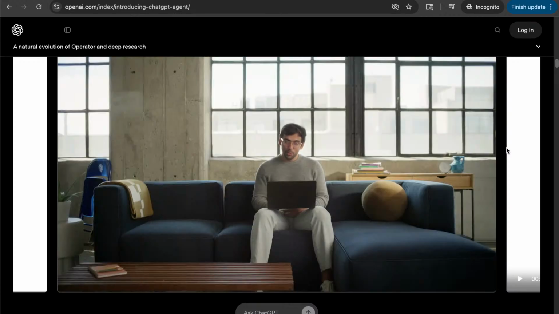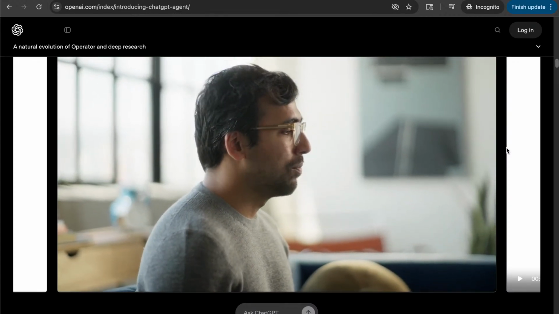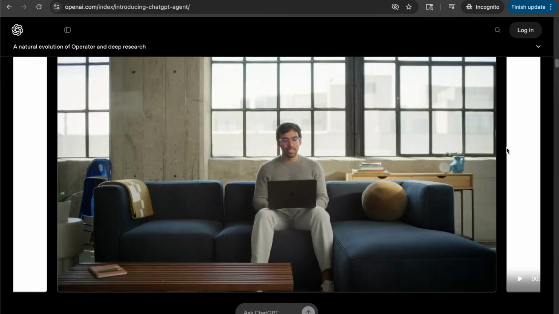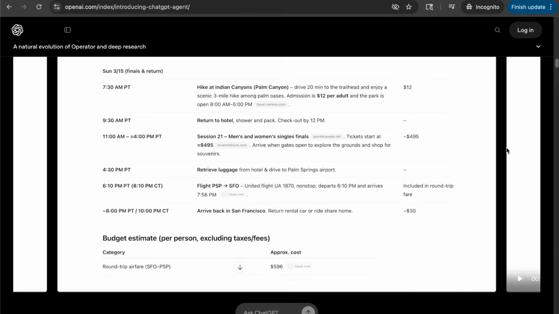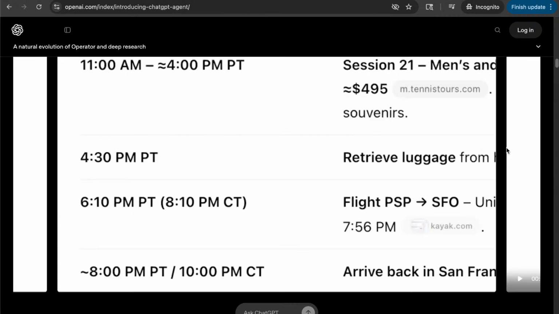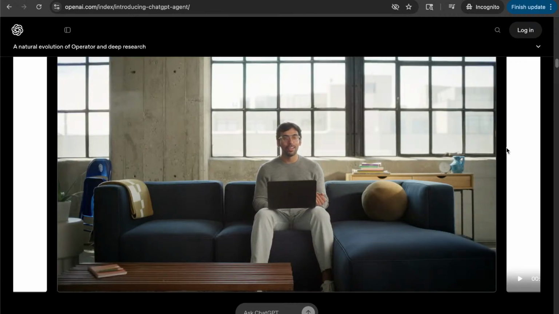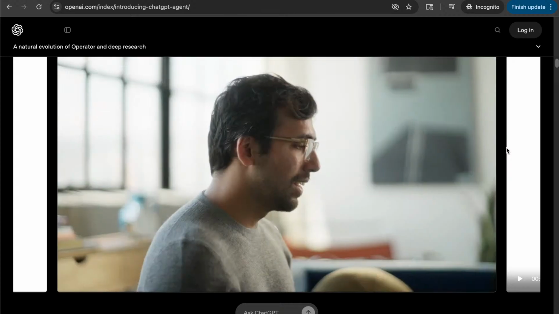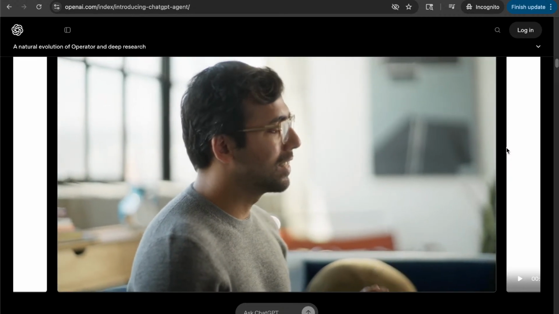It did pretty well. It figured out that the tournament is happening from March 12th to March 15th. Then it figured out that my meetings on March 12th end at 4:30, and it takes about an hour to go from here to SFO because of the traffic. So it figured out what time of flights actually work for me.